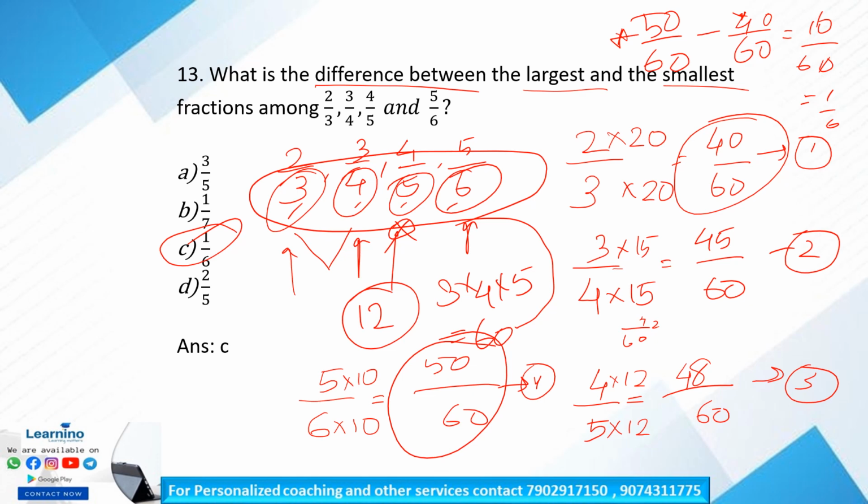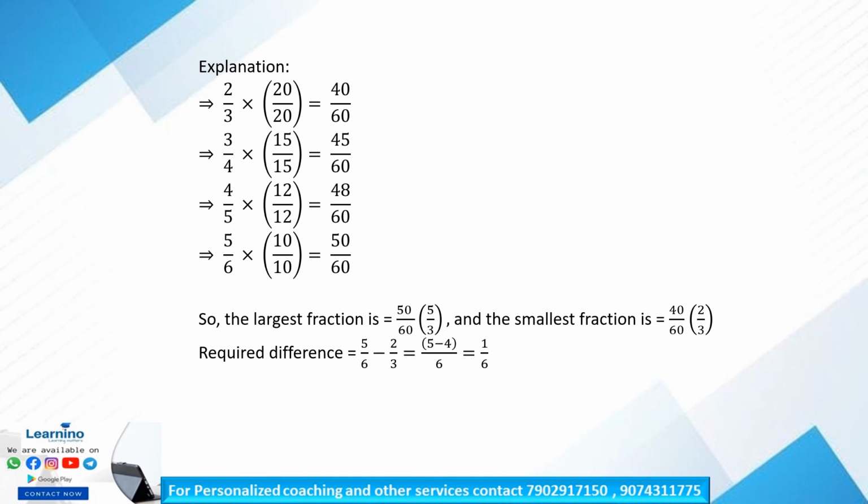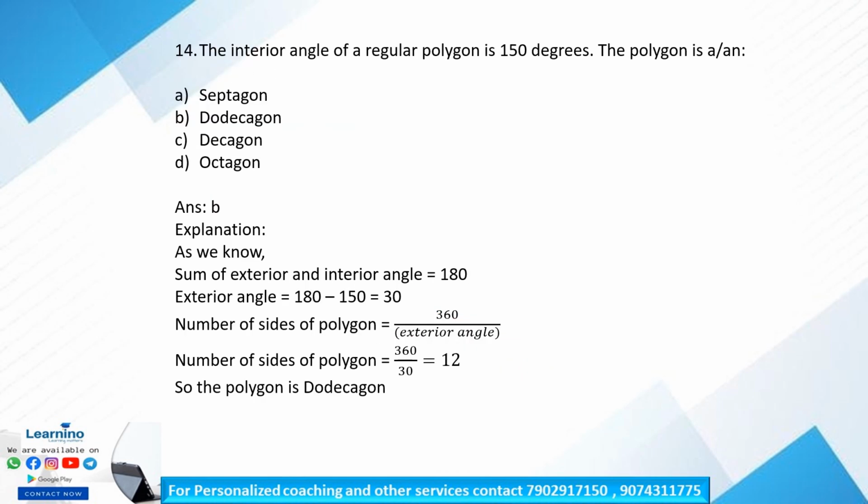Okay, so this is an explanation of it. So this is the first term, second term, third term and fourth term. So the difference is 1 by 6. Answer is option C. Clear? So next question, question number 14.